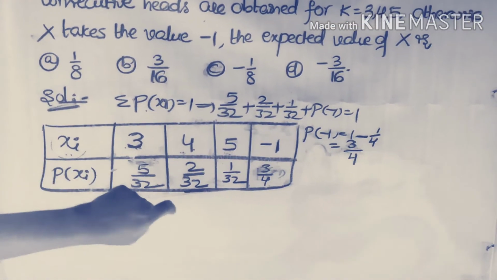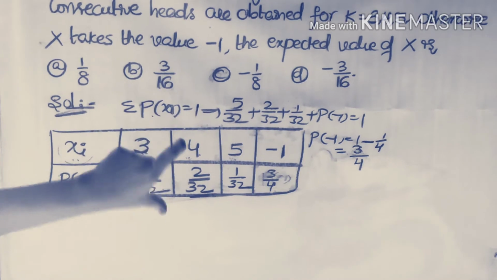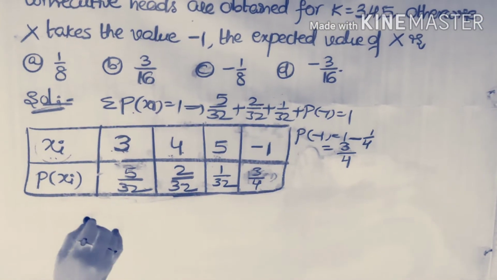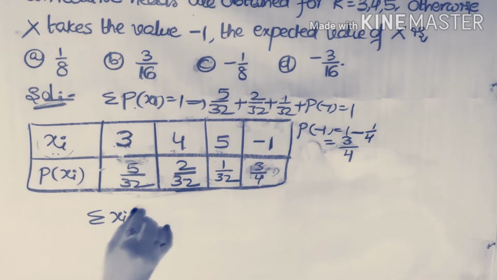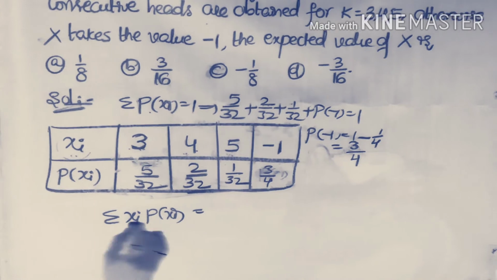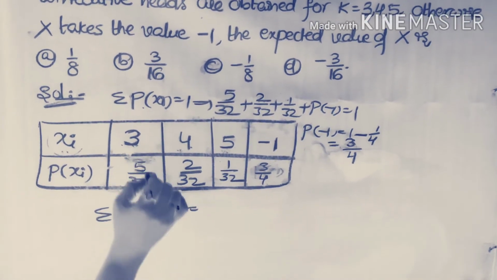Now, this is the table which corresponds to the given data. From this table, we have to find the expected value of x. The expected value of x is simply the mean value, which is sigma xi into p of xi. We are multiplying these two values.